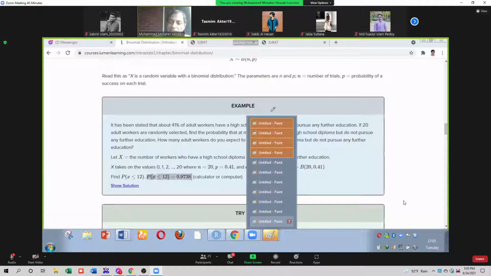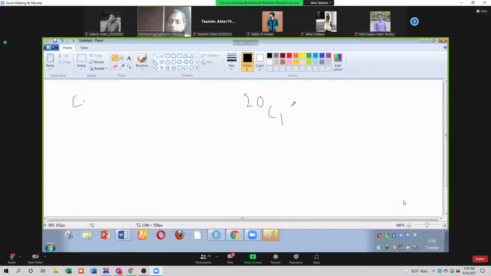You should use a scientific calculator. 20 shift, then nCr, then 1. Then you will get the value.